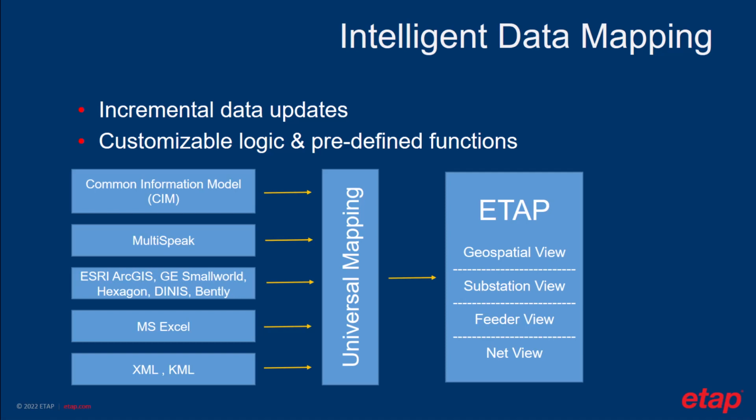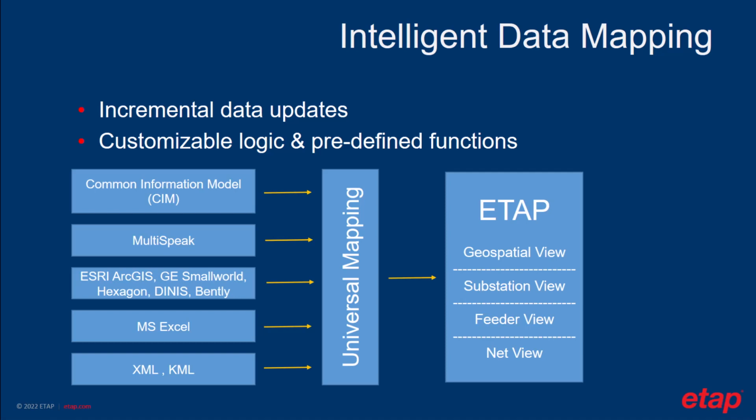Now you can easily take a variety of formats and import the data in an ongoing incremental update with either schedules or on demand. Many formats are accepted by ETAP, including CIM, which is a common data model language for information exchange in the electric utility industry, supporting IEC 61970 and IEC 61968 standards.